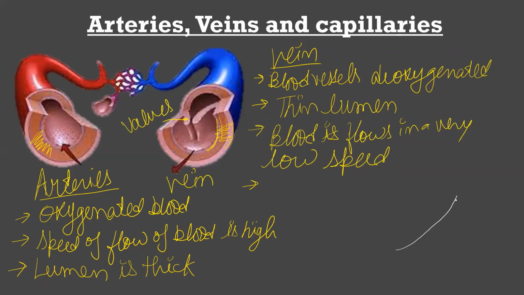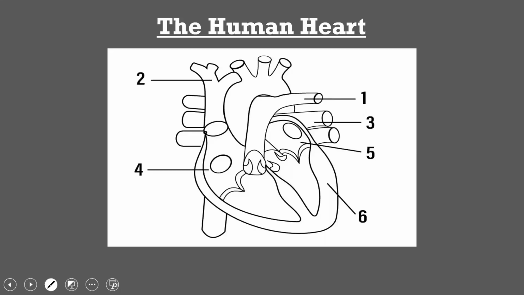So if we suppose these are the vein and these are the artery, with the help of these valves we can identify whether a blood vessel is an artery or a vein. So the difference between arteries and veins is very clear.